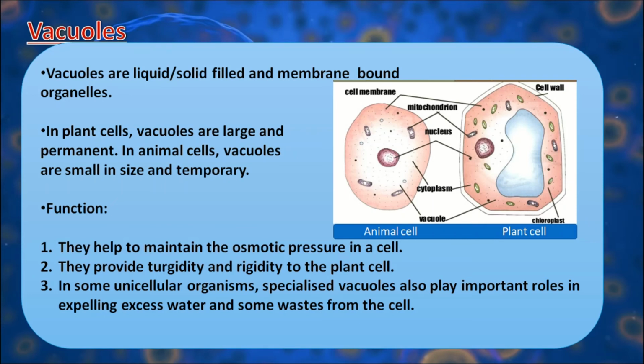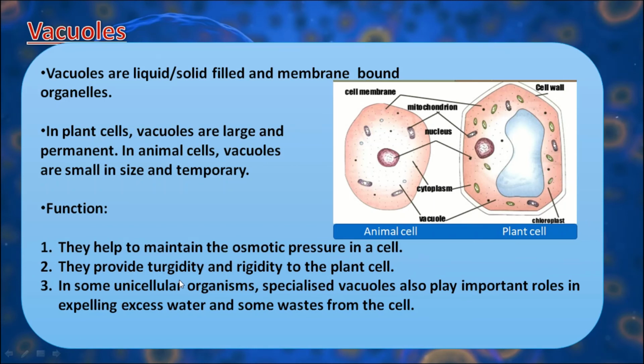In the case of a vacuole, many chemicals are present which form a highly concentrated solution inside the vacuole. That means a high concentration of solute and a low concentration of water molecules. So, water moves inside the vacuole and it will continue till both the concentrations become equal. In this way, it maintains the osmotic pressure of the cell.